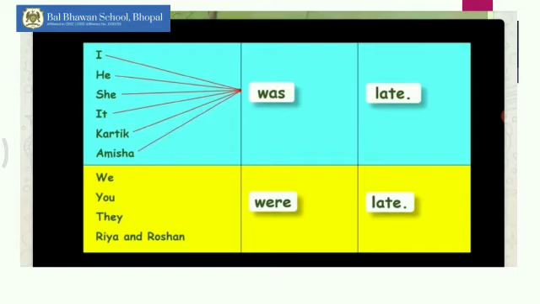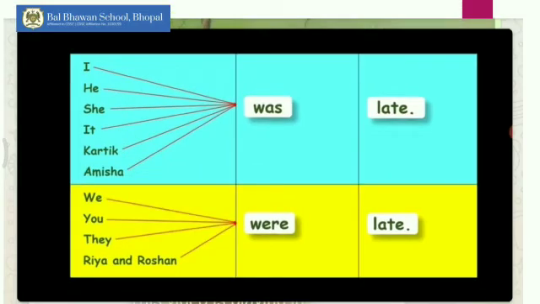So children, we have used was with singular pronouns and nouns. Did you see? Yes. Now let's see plural nouns or pronouns. We were late, you were late, they were late, Ria and Roshan were late. Why are we using were here? Because they are plural pronouns and nouns.